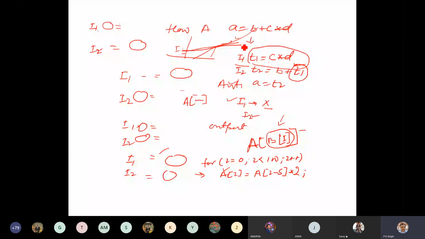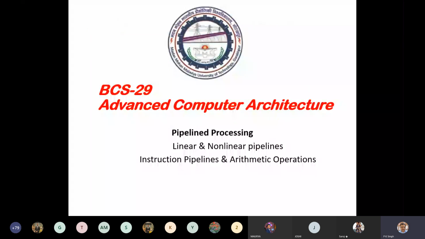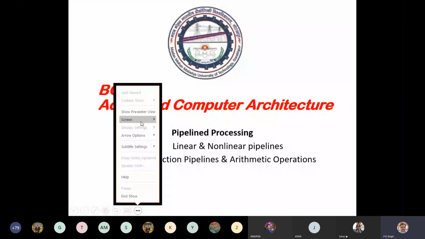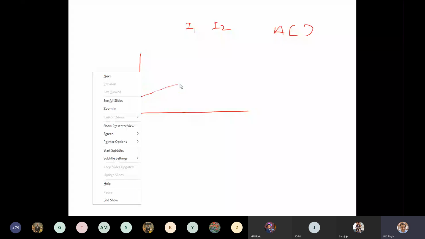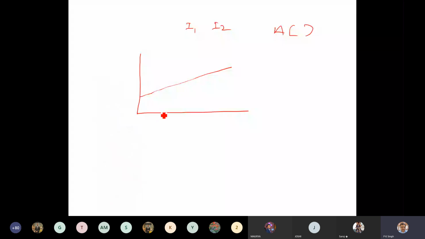Just see. Suppose 2 instructions, I1 and I2, are using array A. The reference pattern of I1 for A is like this, and the reference pattern for I2 is like this. This is for I1, and this is for I2.